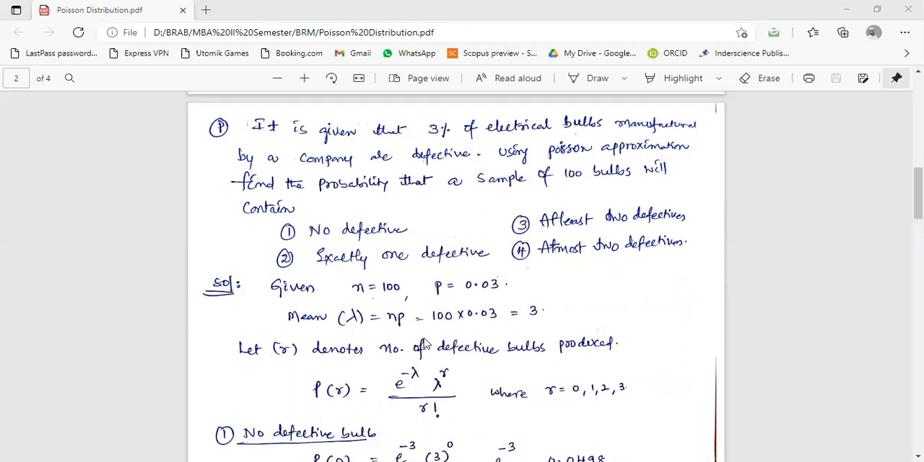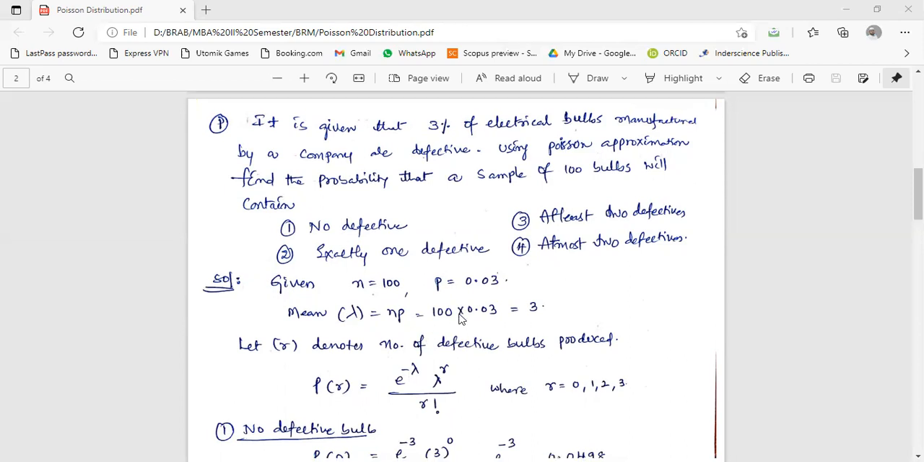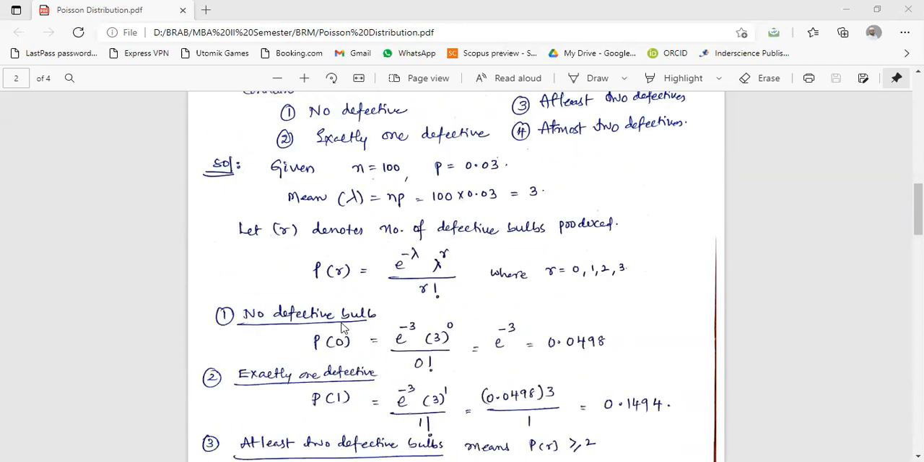Let R denote the number of defective bulbs produced. Okay, R means the defective bulbs. So P of R is equal to e power minus lambda, lambda power R divided by R factorial, where R is equal to 0, 1, 2, 3. Maximum it can go up to 3 only, because in the problem he has given that only 3% of the electrical bulbs are defective.